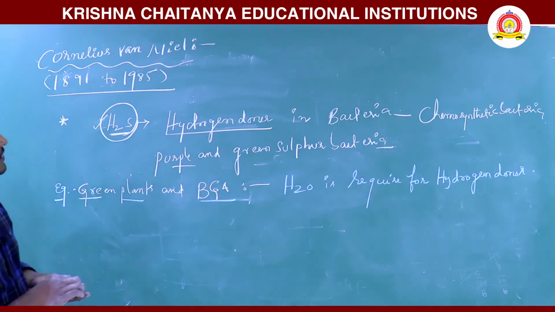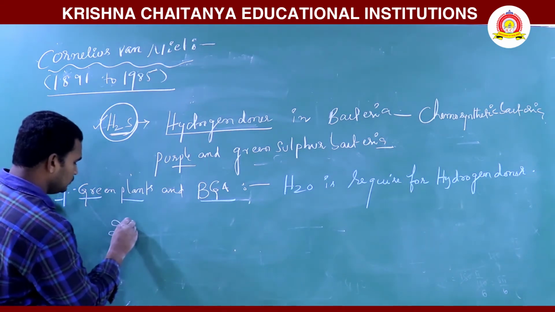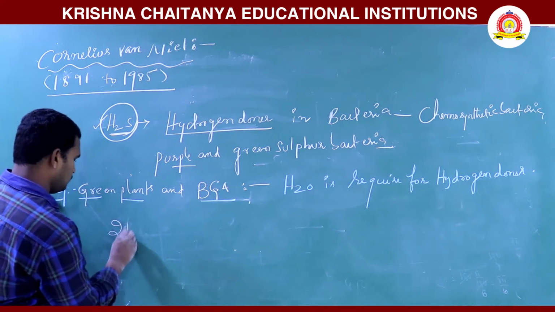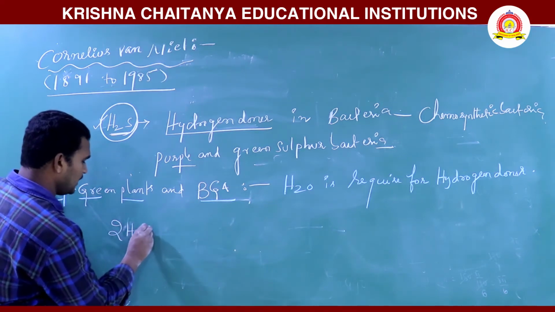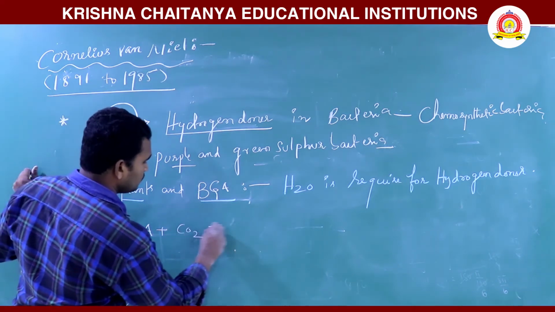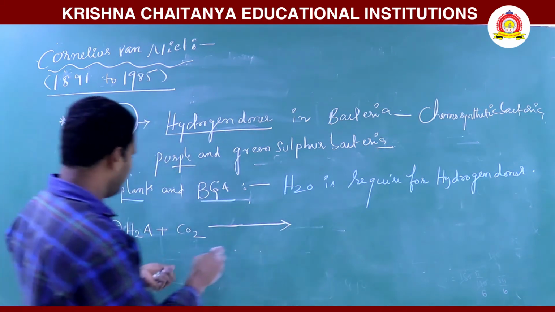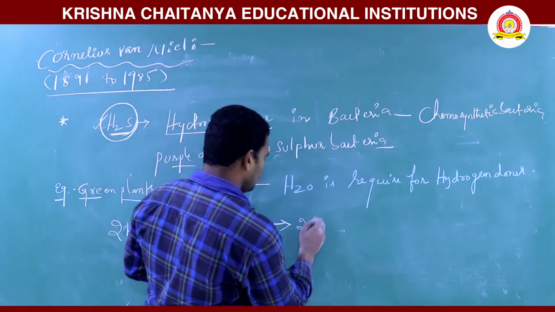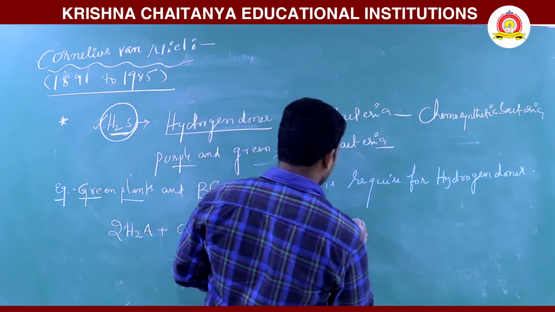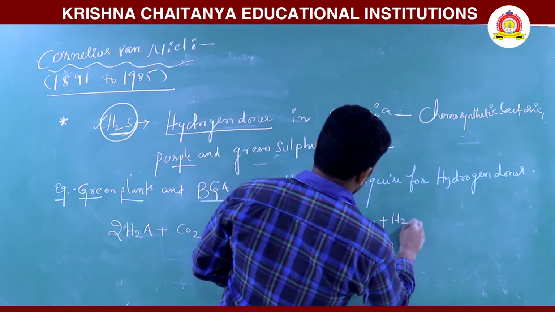Here we will discuss one equation: 2H2A plus CO2, in the presence of light, gives rise to 2A and CH2O plus H2O.